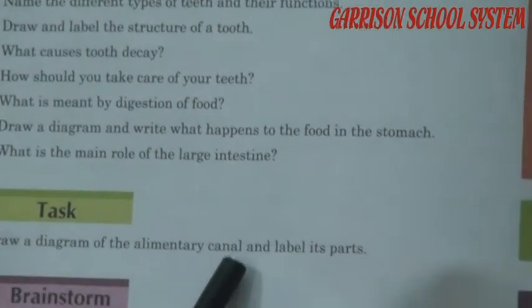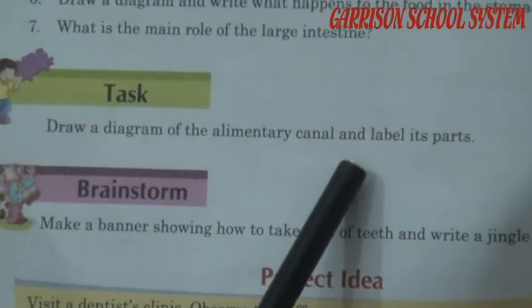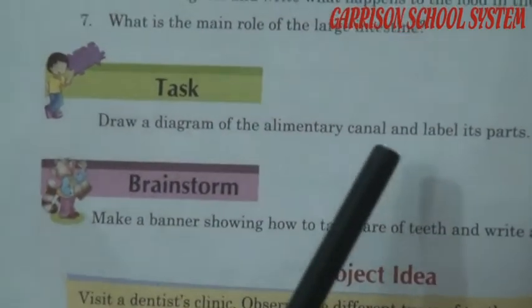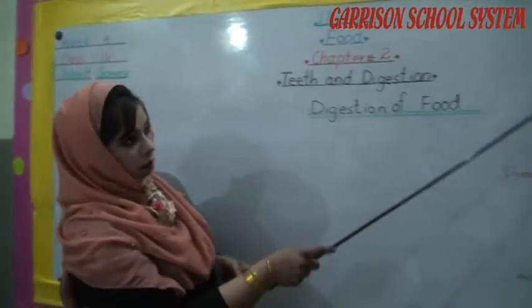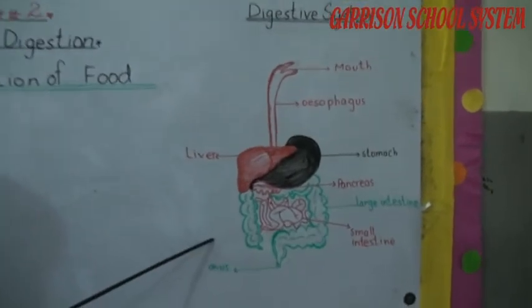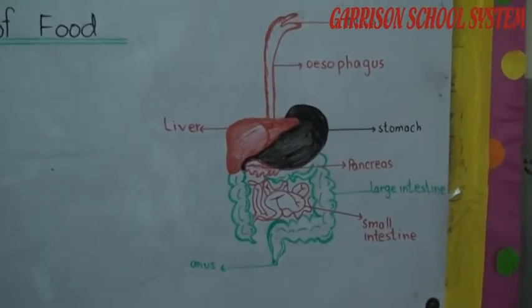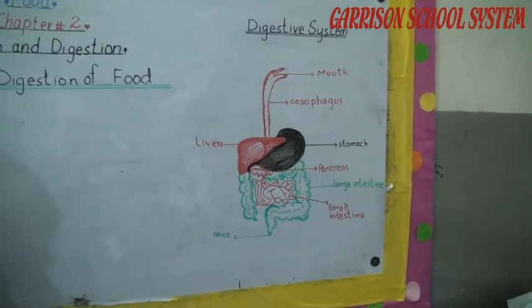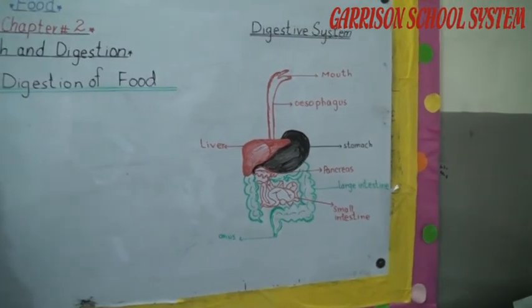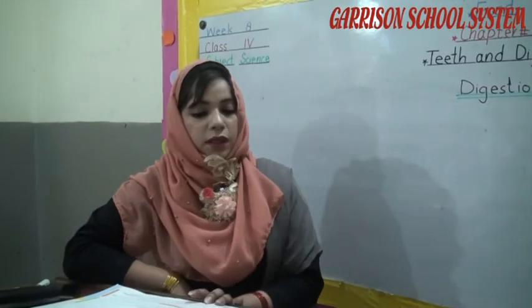There is a task in your chapter number 2. Draw a diagram of alimentary canal and label its parts. You have to draw an alimentary canal or the digestive system in your science notebook. The interleaved pages are given in your science notebooks. So students, you have to learn all the material given in your book and your